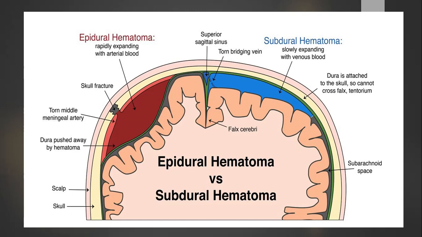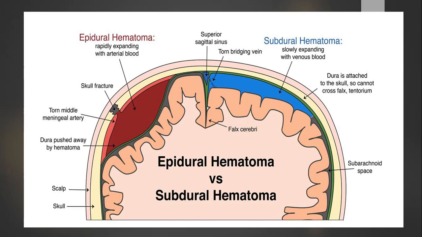So epidural hematoma comes from the middle meningeal artery, and there is a collection of blood in the extradural space. So it will give a biconvex shape on the CT scan. And in the case of subdural hematoma, there is leakage or bleeding from the bridging veins, and it will be collected in the subdural space.